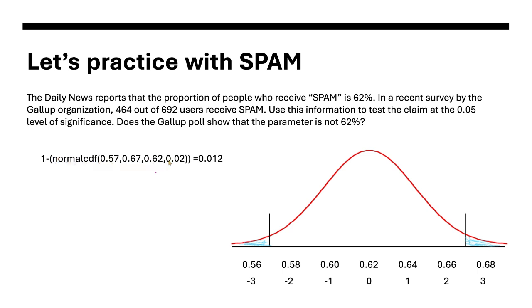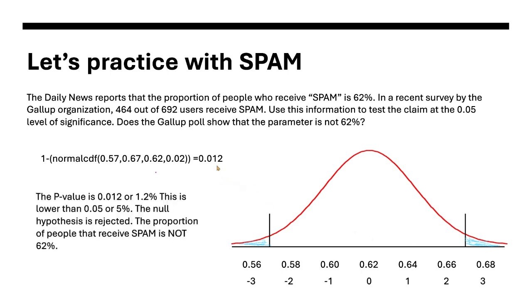When you put this in your calculator, it'll give you the area between these two numbers. But you're only looking at the tails, so you have to do 1 minus that number and get your 0.012. So the p-value is 1.2%. That's lower than 0.05. The null hypothesis is rejected.